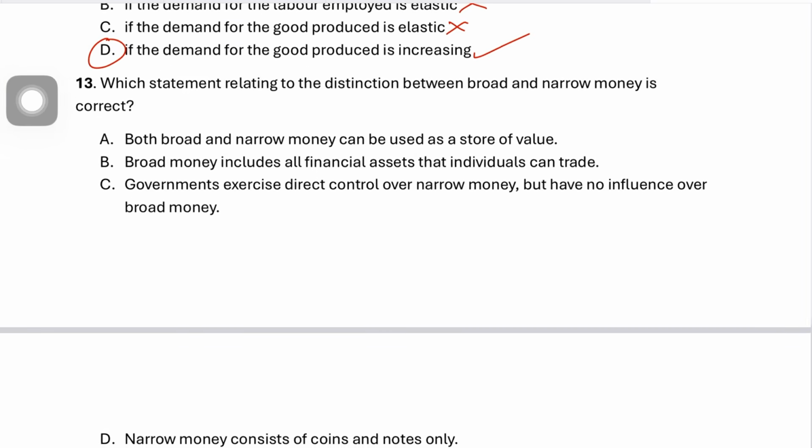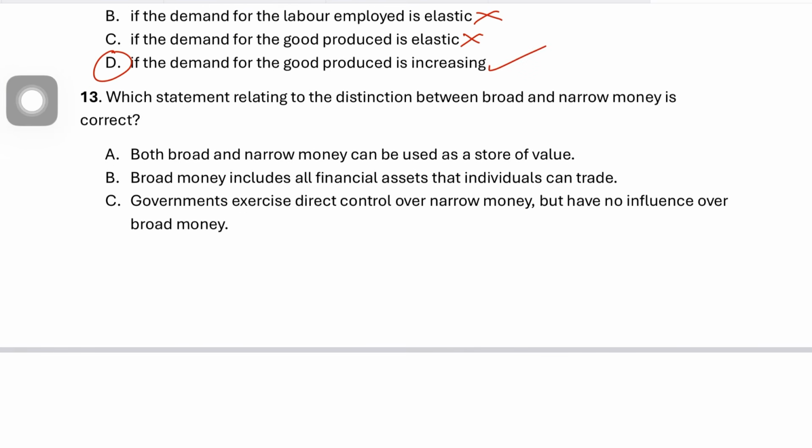Question 13: which statement relating to the distinction between broad money and narrow money is correct? Narrow money includes the most liquid forms of money, such as notes, coins, and current account balances. Broad money would include narrow money plus less liquid deposits like savings accounts, right? And both narrow money and broad money can store your purchasing power over time. So both can act as a store of value.